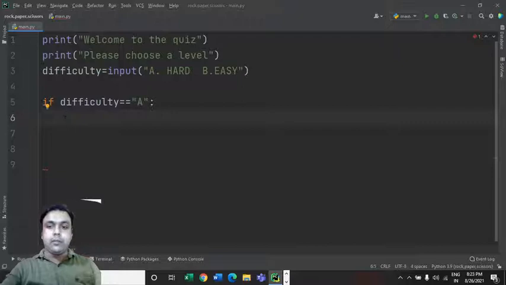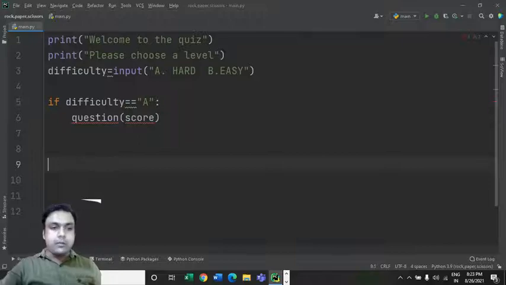After that we can put a name over here. We'll create a function with the name question, and in this we are going to have a parameter. It's a parameterized function, and score is a variable I am using for passing the value of score.